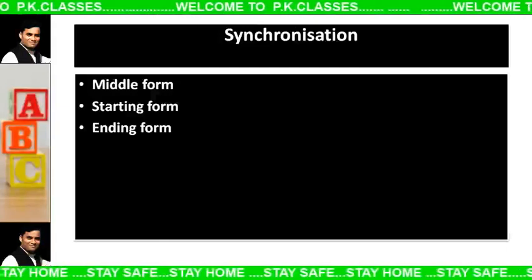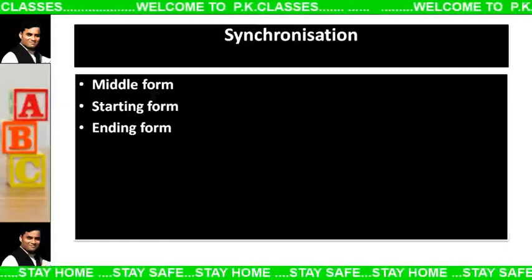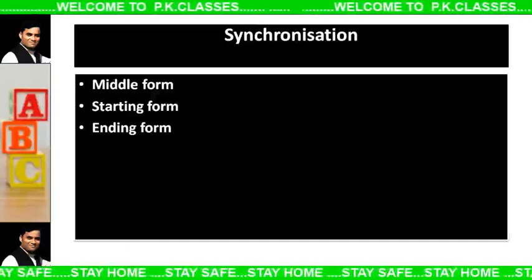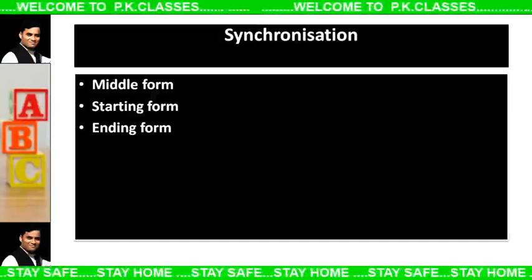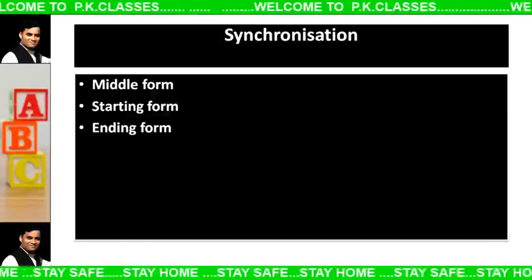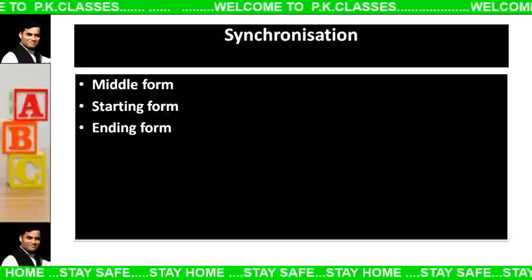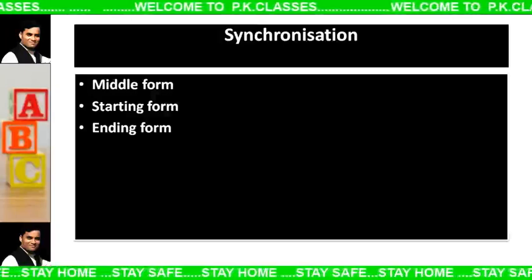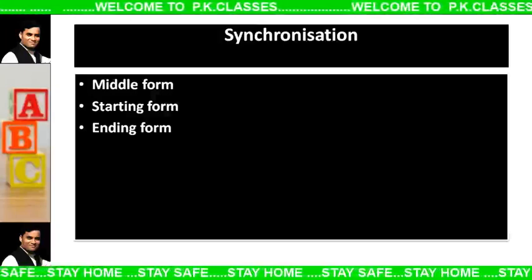The best one is we put it in starting form, and the conclusion part in ending form. Okay friends, if we put the main idea in the starting form and the ending form accordingly, we will work, and it is also a creative writing technique.